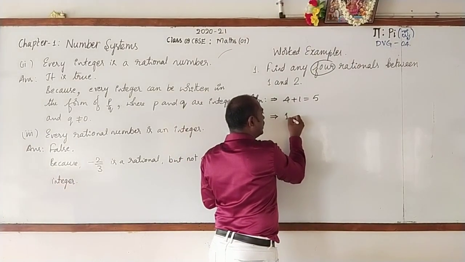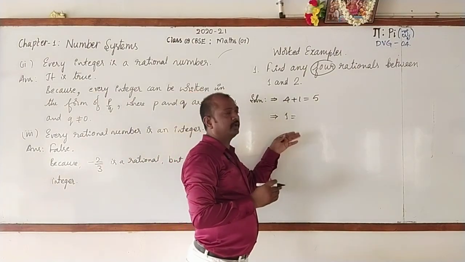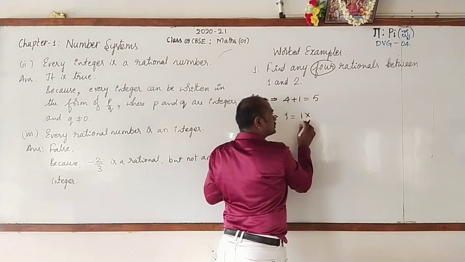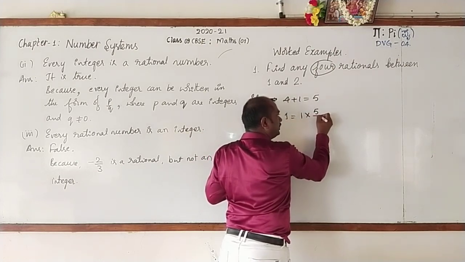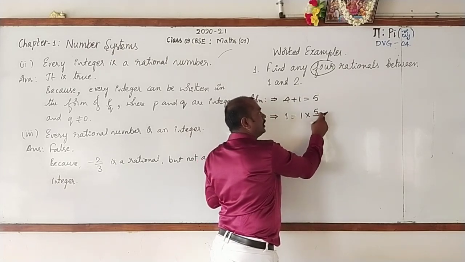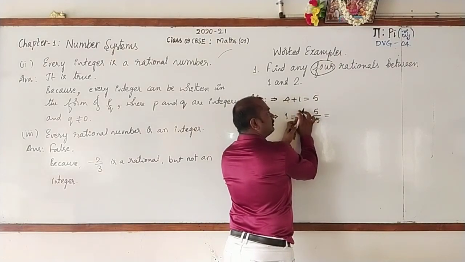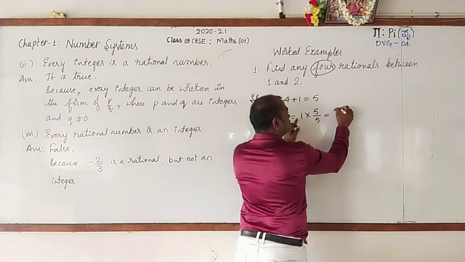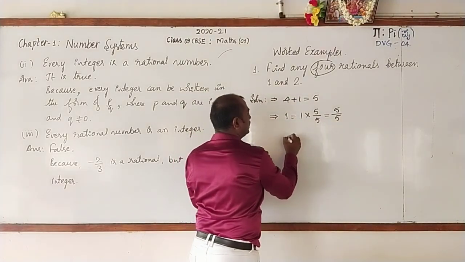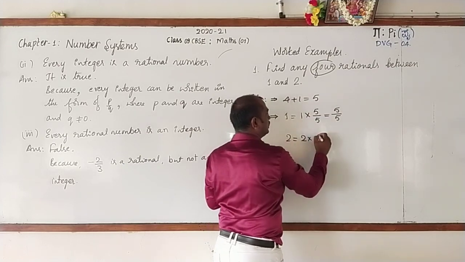Now, without affecting 1, we have to express 1 in p by q form. Like this, 1 is to be multiplied by 5 and also divided by 5. See, 5 by 5 is 1. Now multiply only the numerator. 1 into 5 is 5, divided by 5. 5 by 5. Then I will go for taking 2. 2 into, again, this 5.